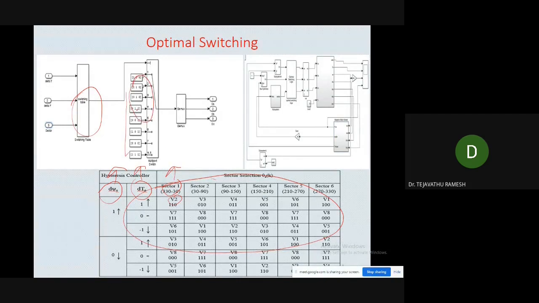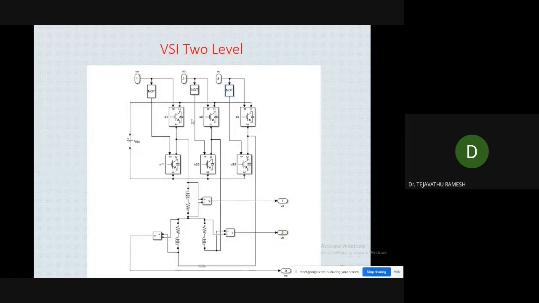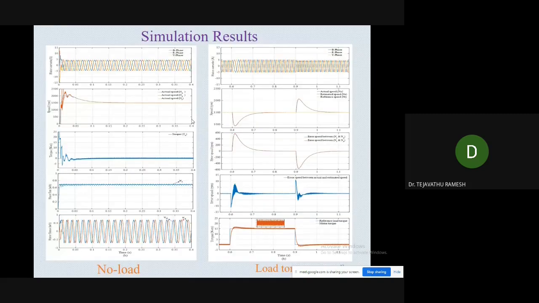Based on triggering the voltage vector, we get V1 or V2. If it is V1, then that is equal to 1 0 0. So we got 3 pulses, but basically we need 6 pulses. In order to get the remaining 3 pulses, we use a NOT gate. By using the NOT gate, the remaining 3 pulses can also be obtained. Thereby we don't require any PWM generator when using the DTC method. So this is a 2-level voltage source inverter, and these are the results we have obtained from the DTC based PMSM motor.